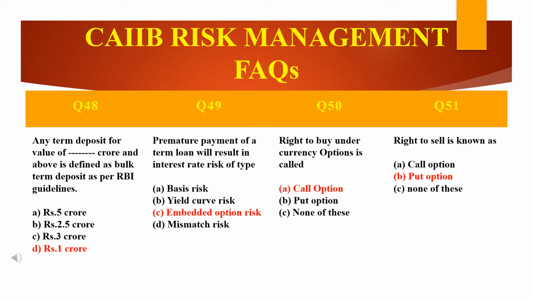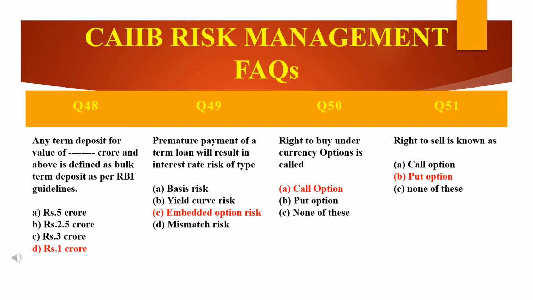And the next question: right to buy under currency options is which option? Right to buy means it's always a call option. If it's sell, that means put option. So right to buy means call, and that's why the answer is call option. The holder of a call option has the right but not the liability to buy the underlying asset at the strike price, at the exercise price.